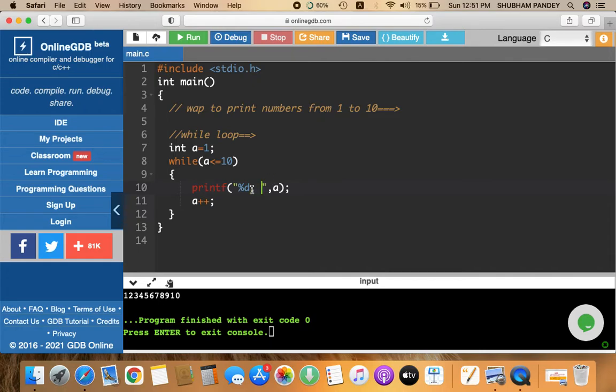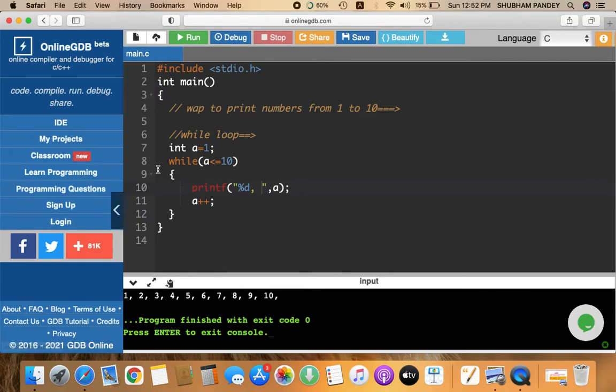I told you that whatever you write here exactly is going to be printed in the output. So if you run this code, the values are now comma separated and with a gap. You see here, 1, comma, gap, 2, and then this. Now the numbers from 1 to 10 are printed on your output screen.